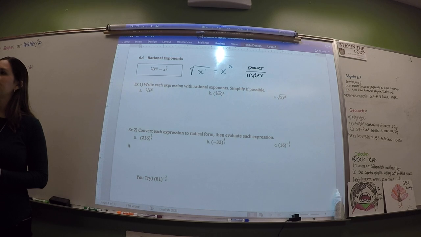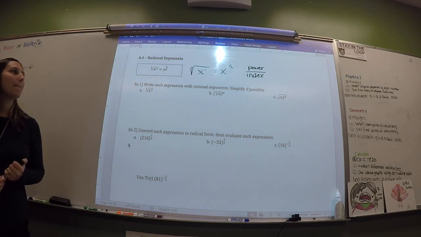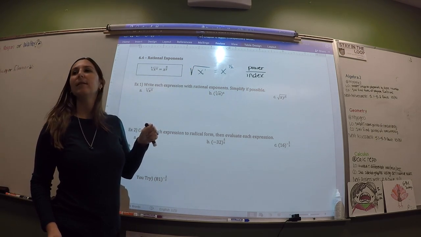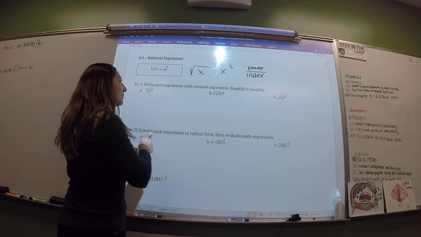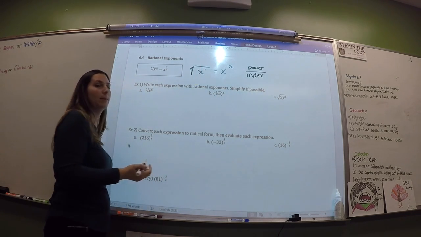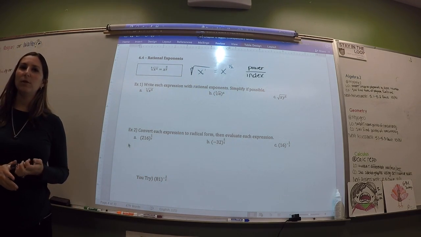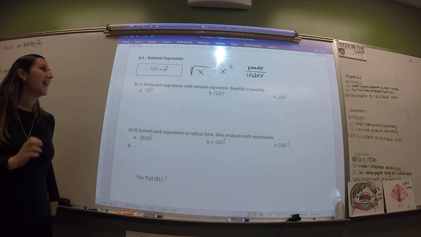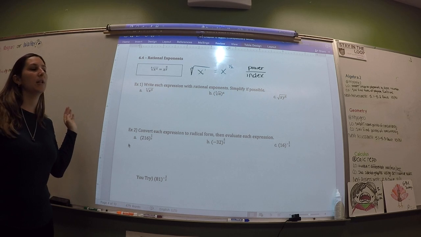Okay? Don't mix it up. What's the index again? Index is the tiny little number that is usually written here. That tells you how many groups to make, and if you don't see one, it's always a 2 because it's a square root. The most basic of radicals. I think it's the hardest one. I'm kidding. Okay, so now we're just going to practice doing that.